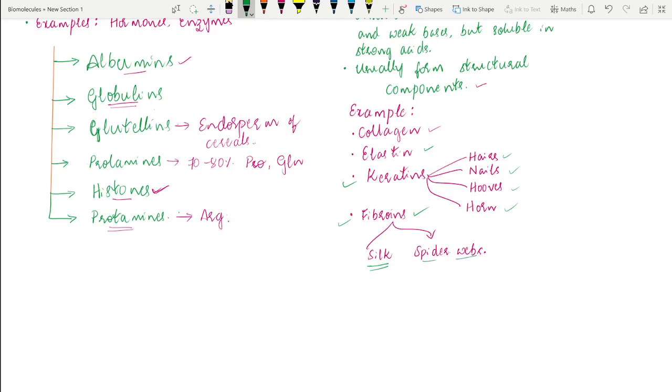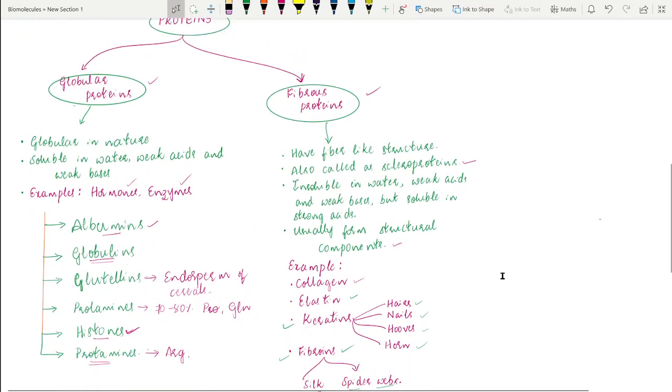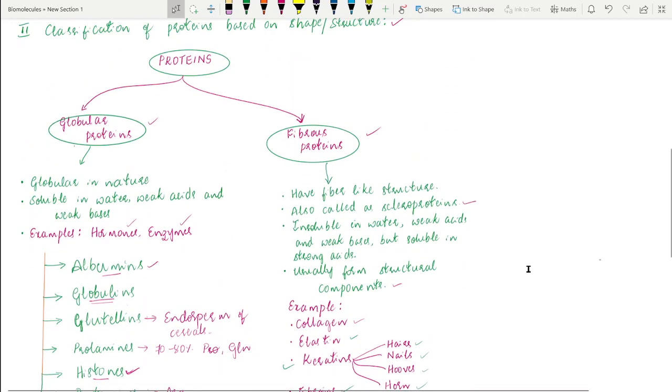Apart from this, even the feathers of birds are fibrous proteins, examples of keratins. So students, that's all about the classification of the proteins based on their structure or based on their shape.